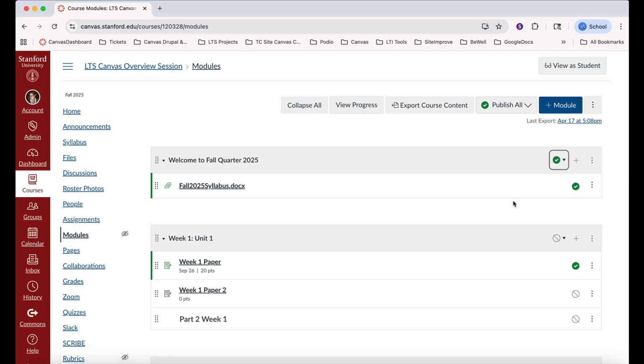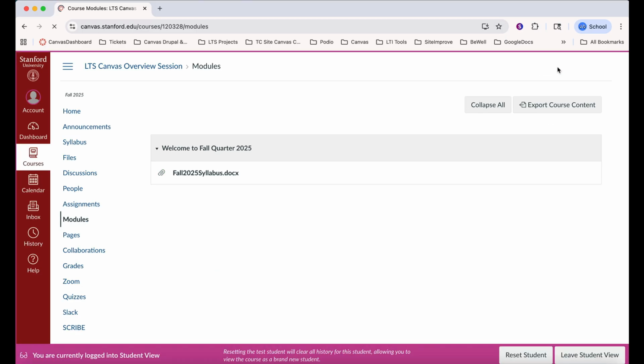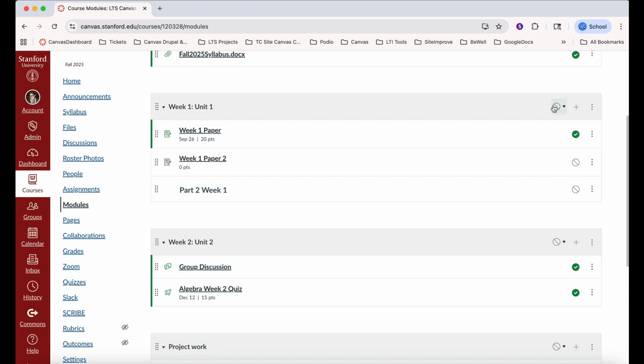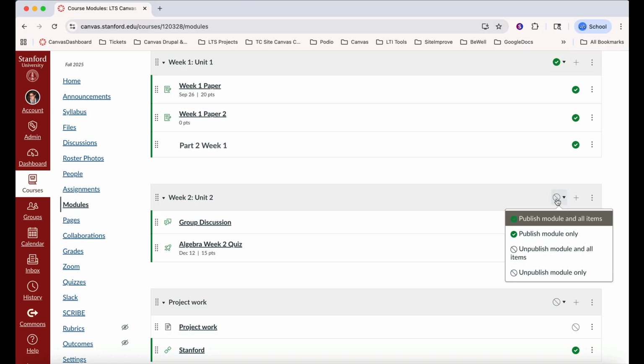At any time, click on View as Student to check on visibility. View as Student is at the top right side of the page, denoted by an eyeglass icon. A lovely pink fuchsia border will appear, denoting currently in student view. And the only content visible is the content that was published within the module title that was published. Do not forget to leave student view. Now, navigating down, ensure all the titles that you'd like published are published so the content within is visible.